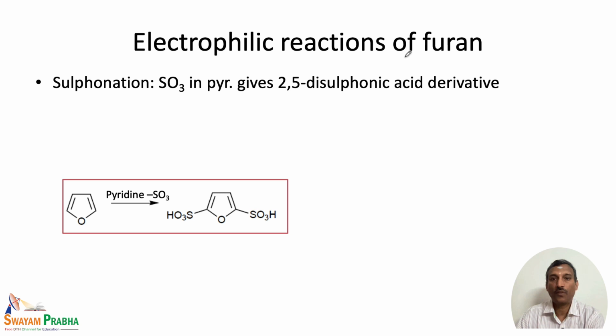Let us start our reactions with furan. We will look at the first reaction, which is the sulfonation reaction. We have seen earlier that furan undergoes sulfonation in the presence of pyridine. When sulfur trioxide is reacted with furan in the presence of pyridine, we get the 2,5-disulfonic acid derivative.